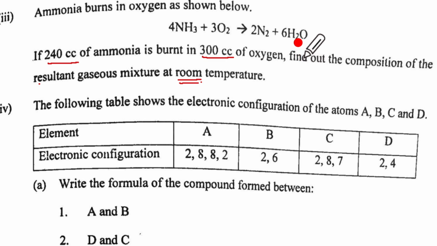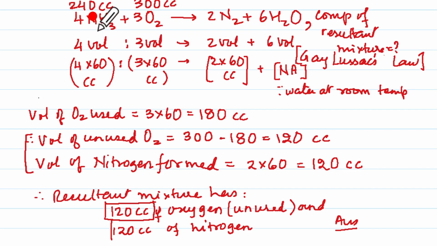Let us see how we are going to present our answer for this. We write down the reaction, and 240 cc of NH3 has been supplied, combining with oxygen, which is 300 cc. And we now apply Gay-Lussac's law, saying this is 4 molecules, so that will represent 4 volumes of ammonia, and oxygen will be 3 volumes here, and that will give us 2 volumes of nitrogen and 6 volumes here, and I'm going to write over here according to Gay-Lussac's law.